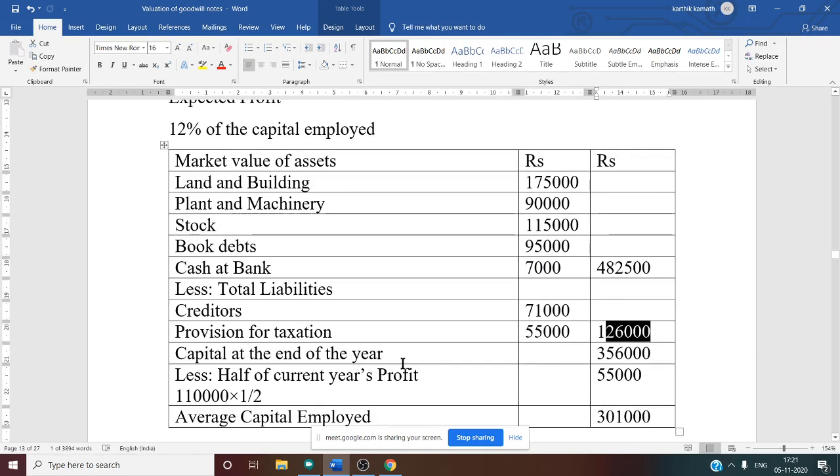Next thing we need to know is capital employed. Capital employed is equal to total asset minus total liability. So 4,82,500 minus 1,26,000. If you do, you will get capital employed, that is 3,56,000. After that, you need to calculate average capital employed. Average capital employed, you know, is capital employed less half of current year's profit. Here, less half of current year's profit, we have taken 1,10,000.